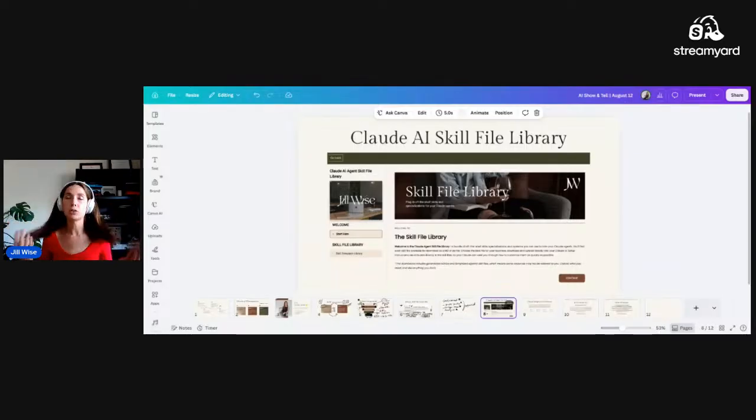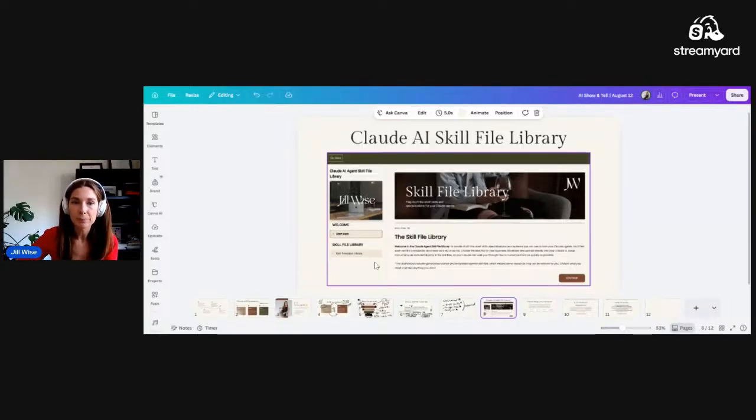So these historically were just a bonus for those inside Leverage Lab, and for clients I was customizing. If I had something off the shelf, I would give it to them, or it was building custom skills. And I was like, you know what, why don't we just let everybody else have access to this bonus as well, to help you get started at least somewhere. And maybe you don't need the full support, but this is something that will help you get started and understand how important skills are. So when you grab my AI skill file library, you're going to land at a dashboard that looks like this. And then you can see there's the skill template library in there.